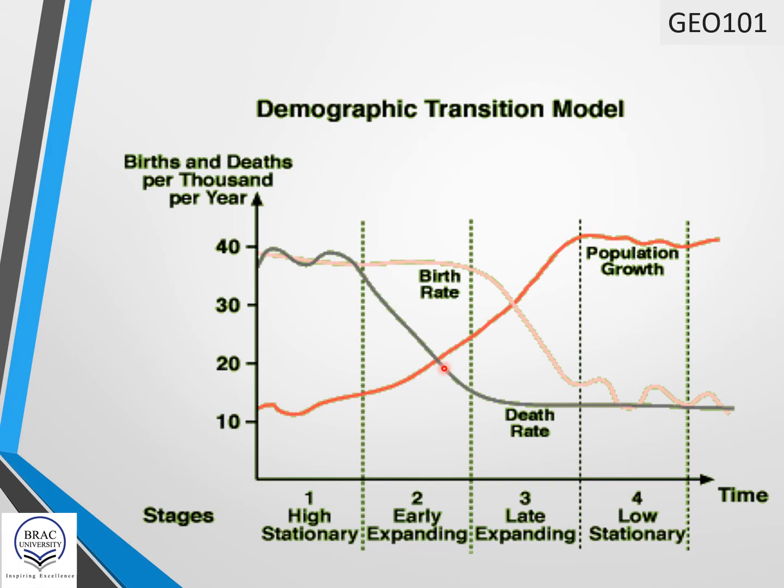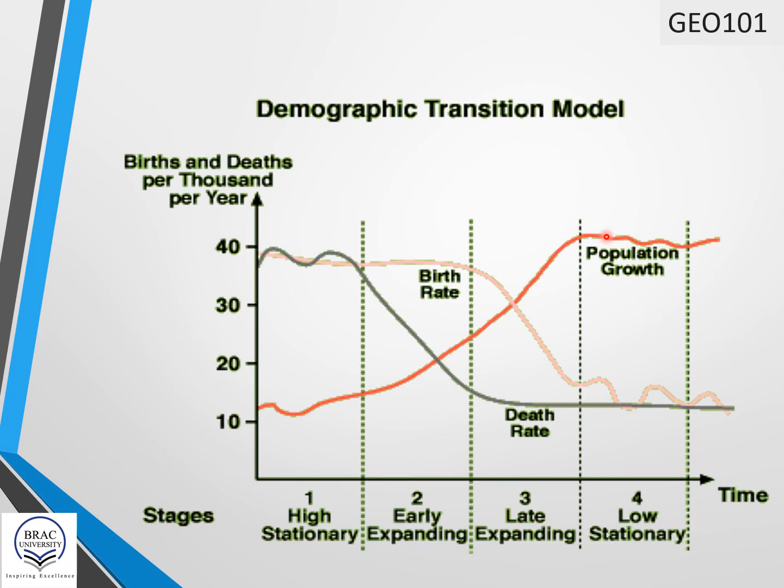That's why death rate becomes declining. So as a result, population growth rate is increasing in the second stage of the demographic transition model, according to Warren Thompson. And in the third stage, there is a sharp decline in birth rate, and death rate remains low. So there is still an increasing trend of population growth.